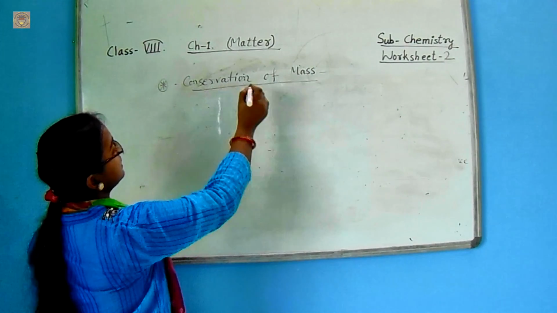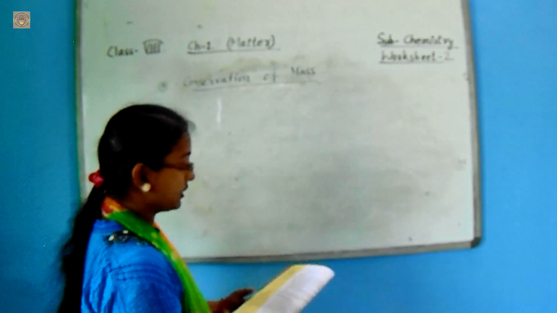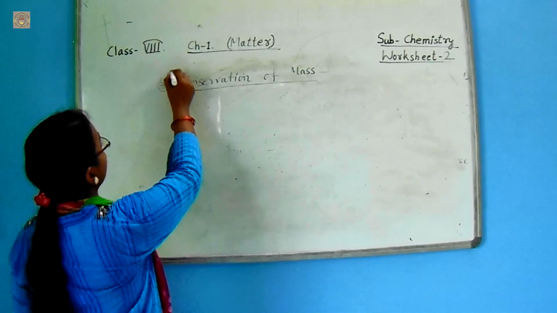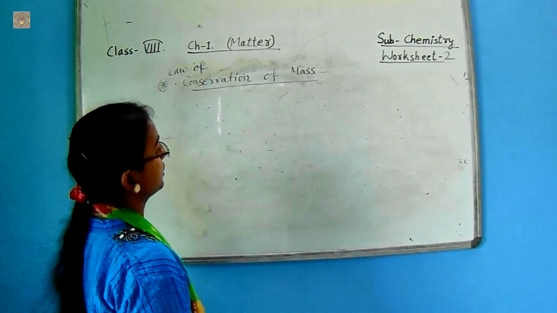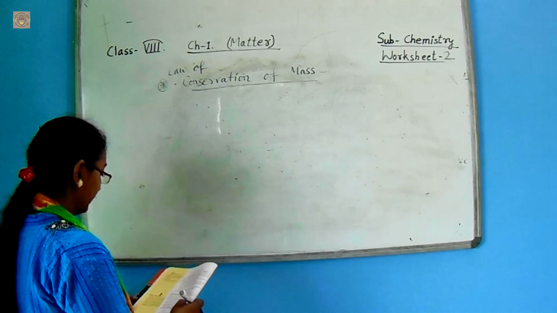Now conservation of mass. Conservation means law of conservation. Law of conservation of mass.